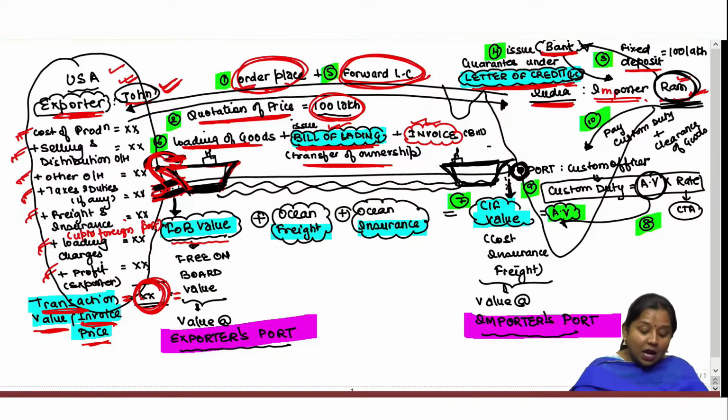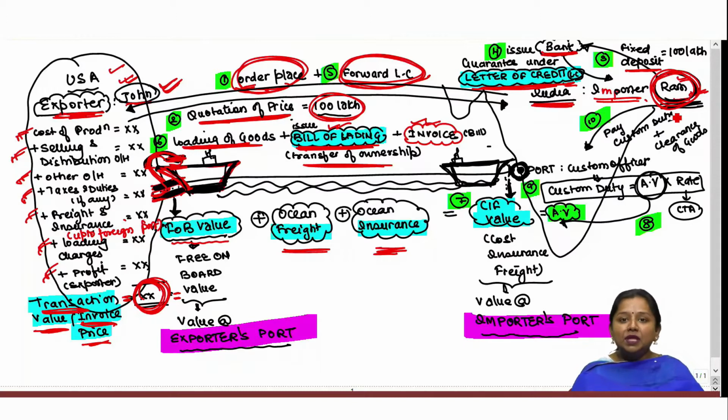Okay. Now we say that since ownership of these goods is generally transferred by exporter in the name of importer at the foreign port while loading the goods in the vessel or aircraft, therefore, any expense incurred after it has to be borne by the importer himself, who has become the owner of these goods now.